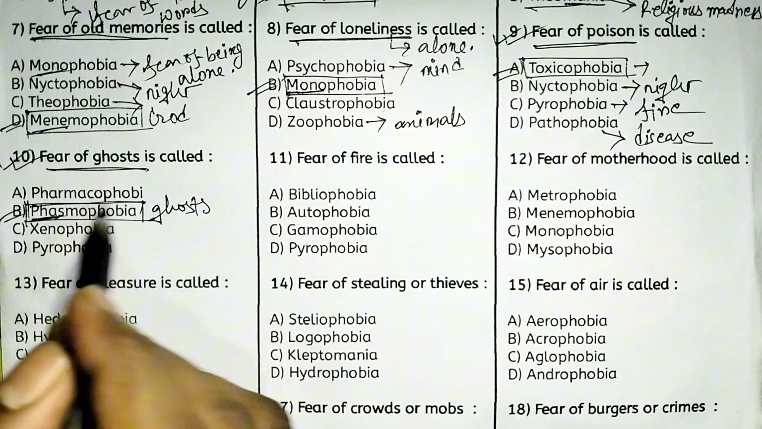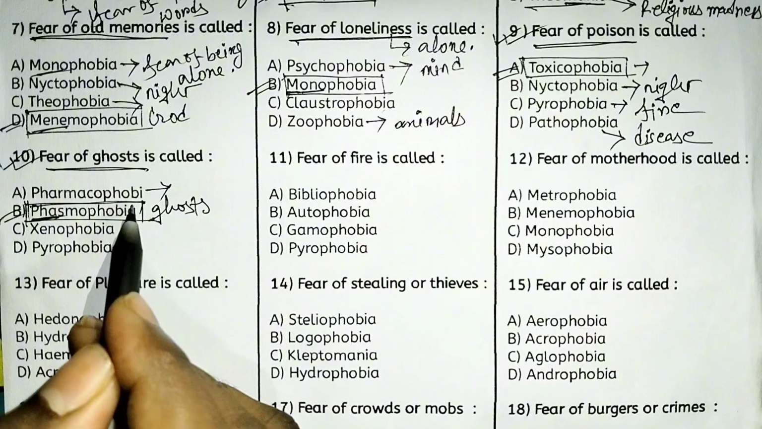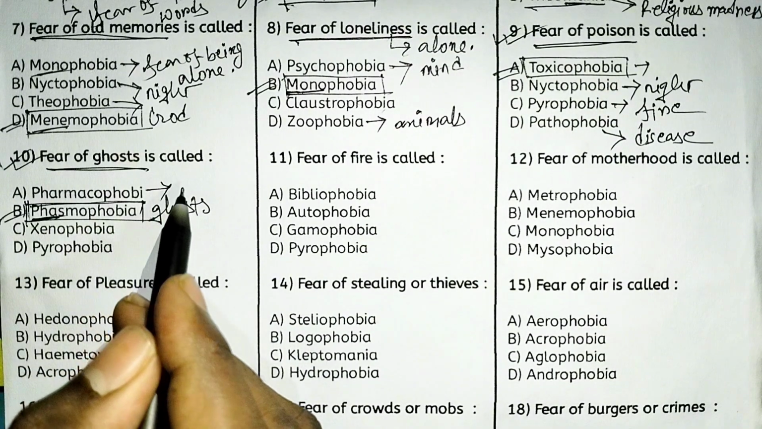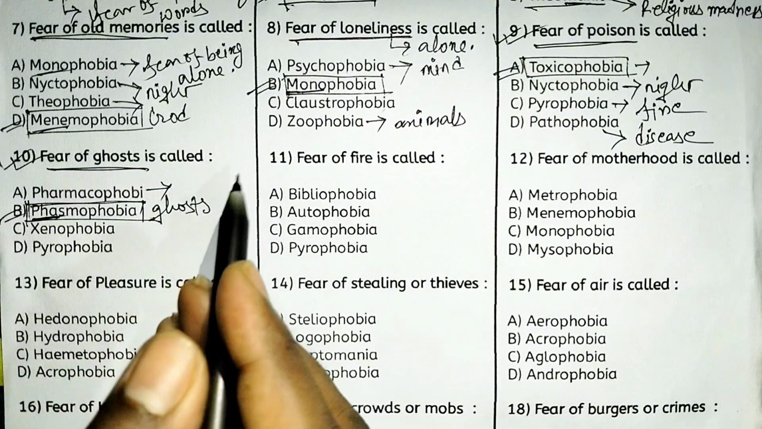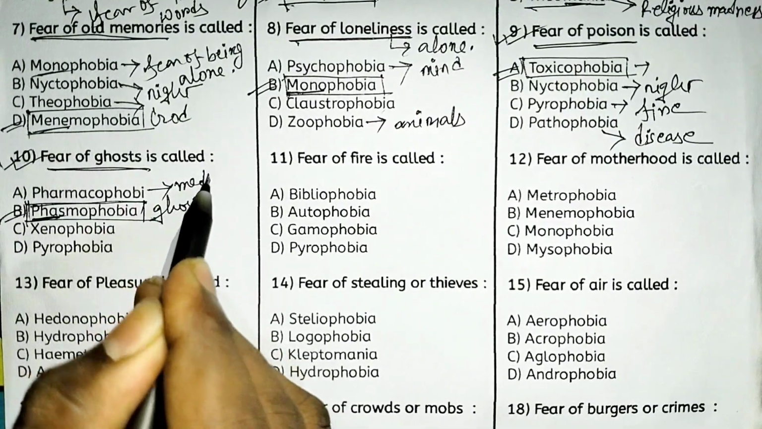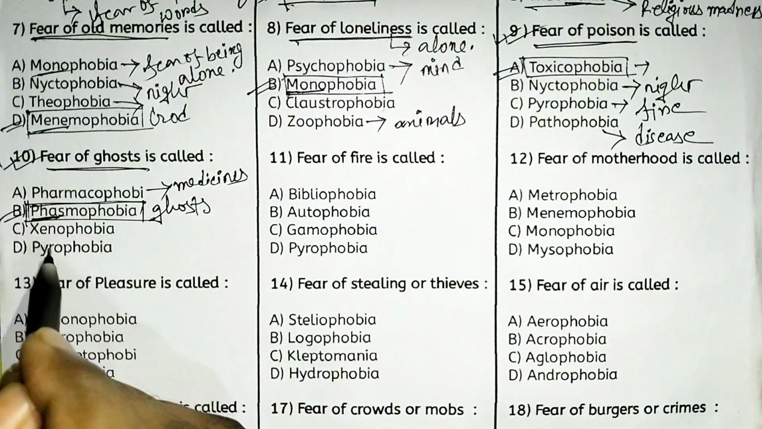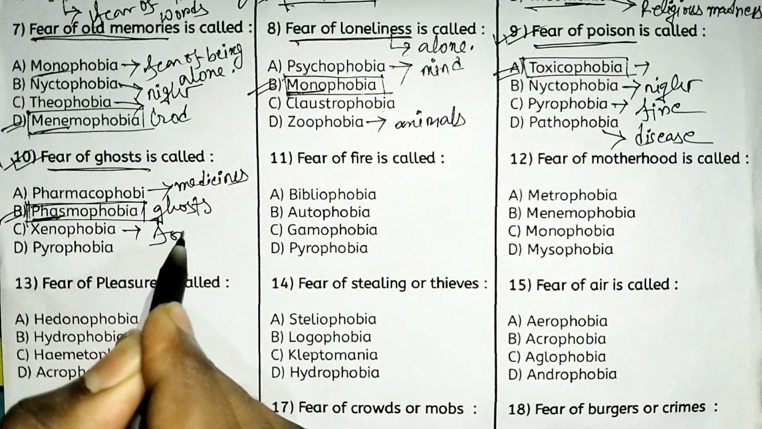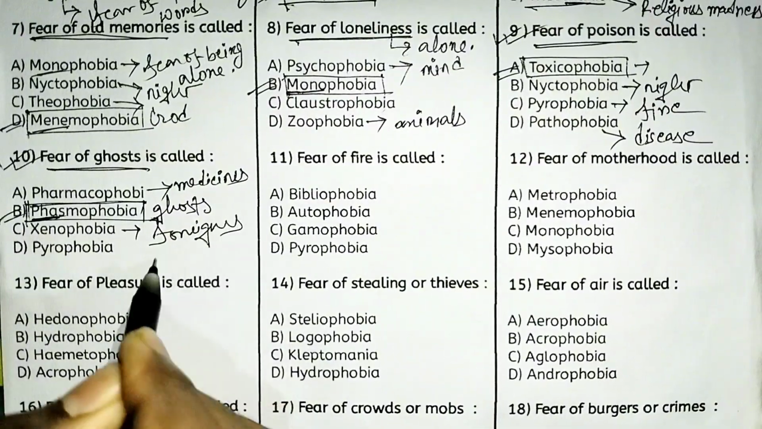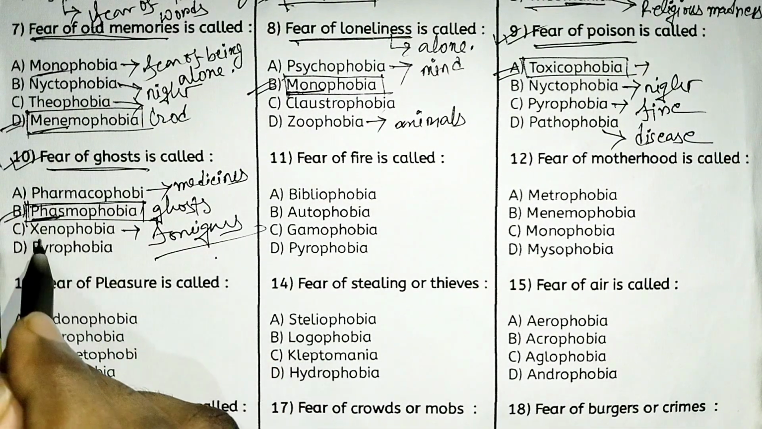Understand? Very good. And pharmacophobia. So pharmaco, the word pharma, means pharmacy, or you can say fear of medicines. Okay, fear of medicine, that is pharmacophobia. And xenophobia means fear of foreigners. Okay, fear of foreigners or outsiders, that is xenophobia.